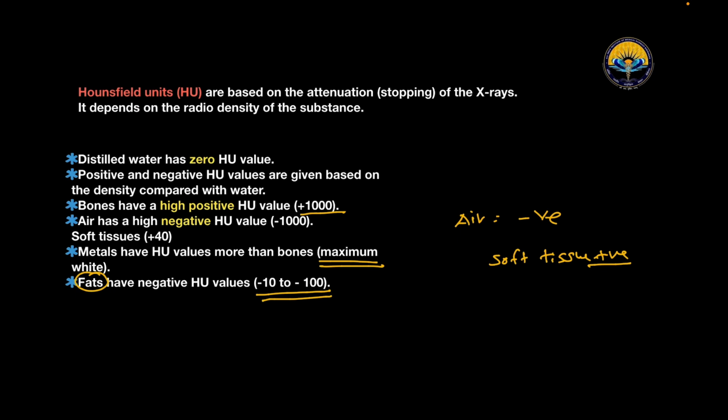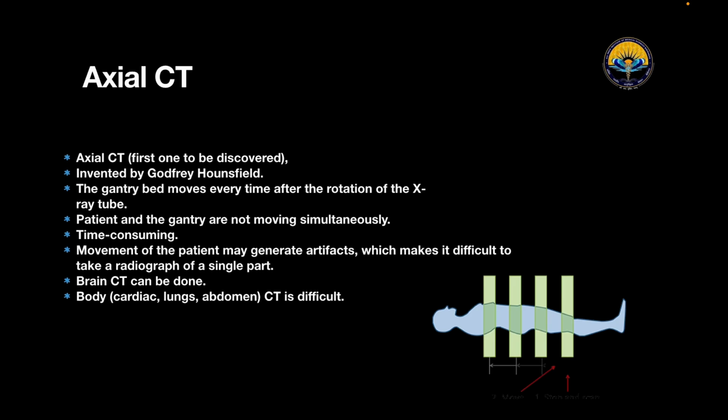Now let's talk about the axial CT and spiral CT. First let's talk about the axial CT. Axial CT was the first to be discovered, and it was invented by, yes, Godfrey Hounsfield.